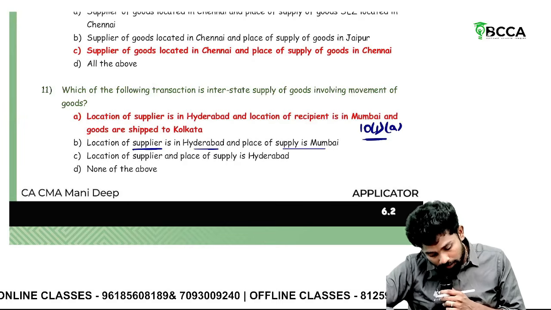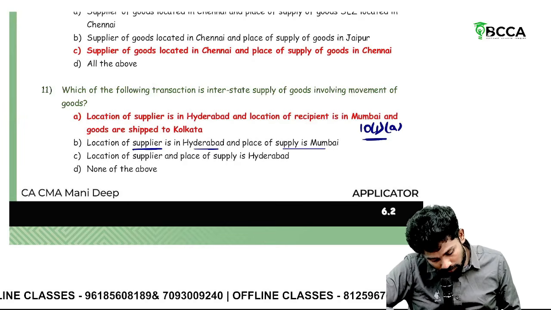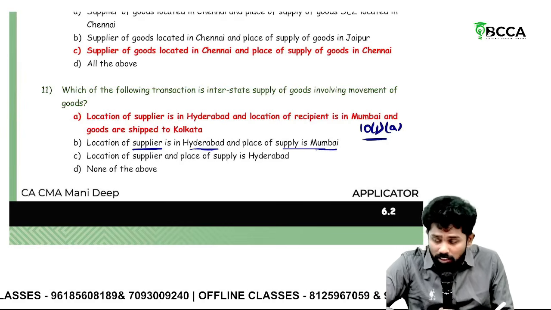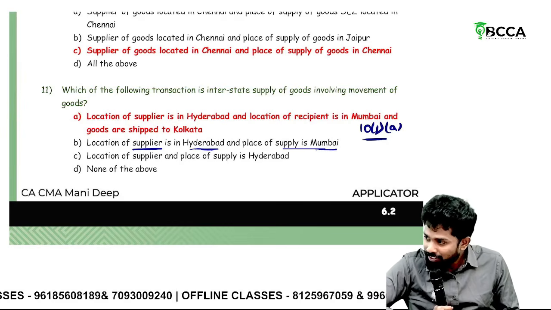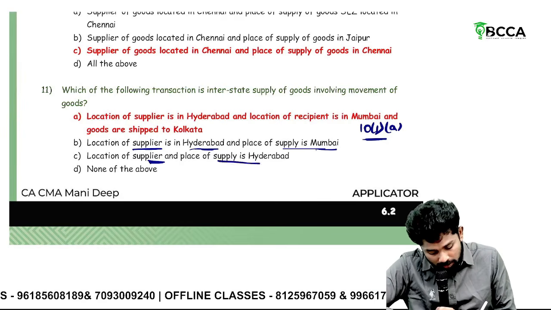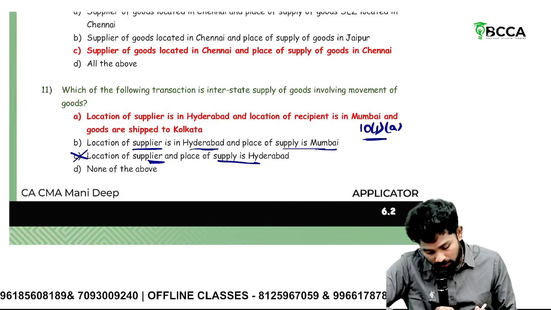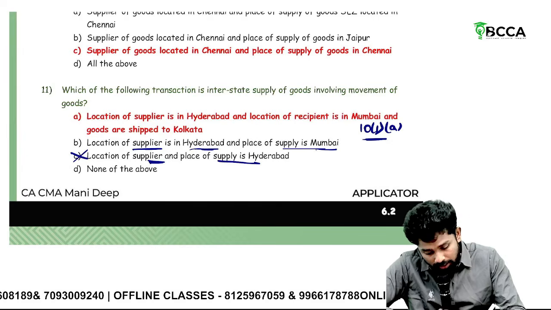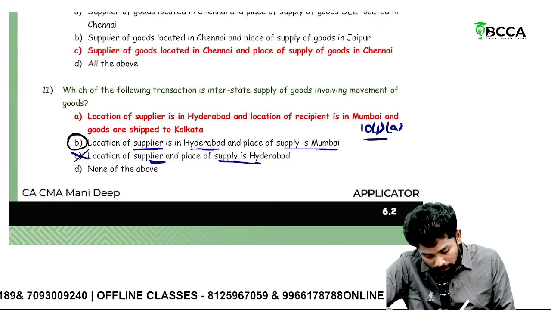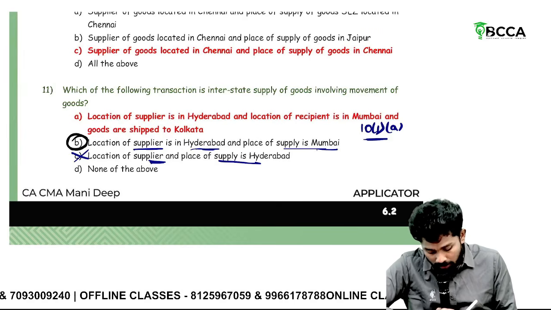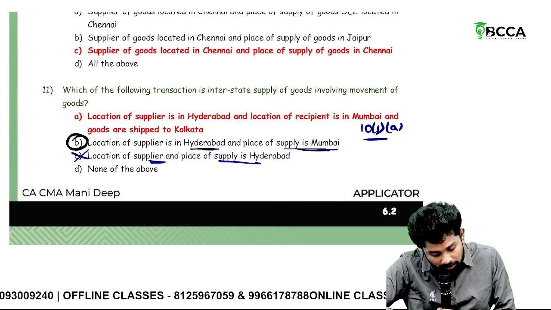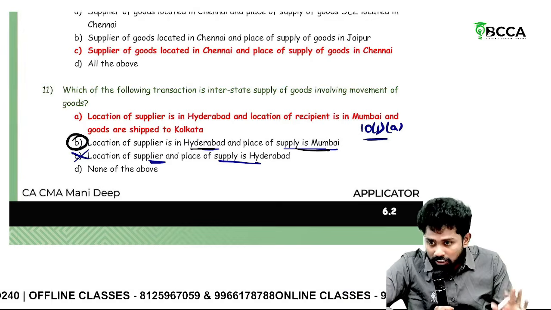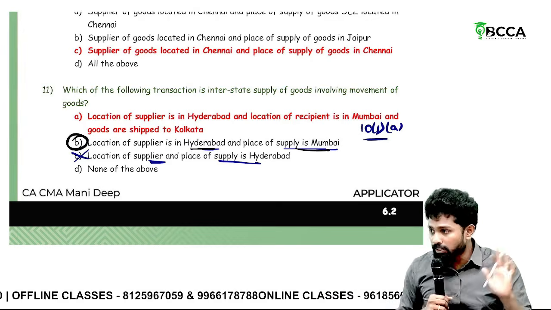Interstate supply of goods involving movement of goods. Still, if supplier is in Hyderabad and the goods are shipped to Mumbai, then also it could be interstate only. Location of supplier, sir, C, no? Definitely not. Because A is there, we cannot call it D. Sir, one more interpretation: B also can be taken as place of supply. Location of supplier is in Hyderabad and place of supply is in Mumbai, so that also. But A is more specific. But B can also be understood as interstate.